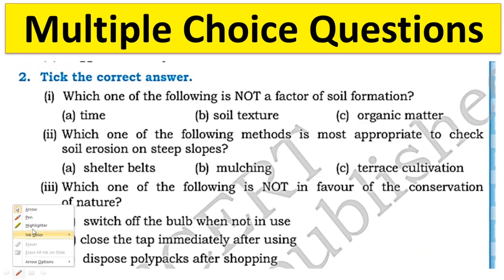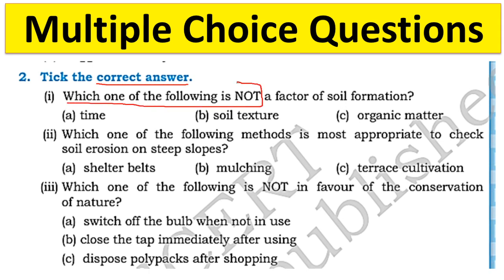Multiple choice questions. The first, tick the correct answer: which one of the following is not a factor of soil formation? Time is a factor, organic matter is a factor, but soil texture is the result of the factors, whether it's sandy, clay, etc. So soil texture is not a factor, and the answer would be B.